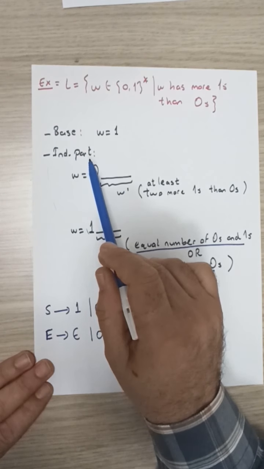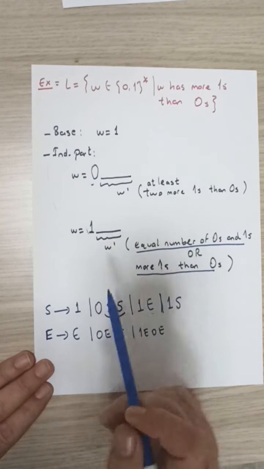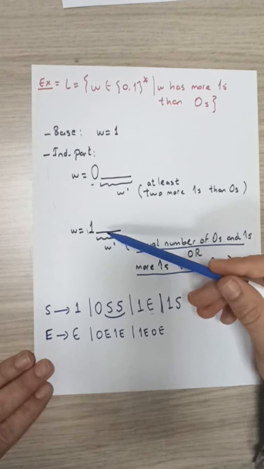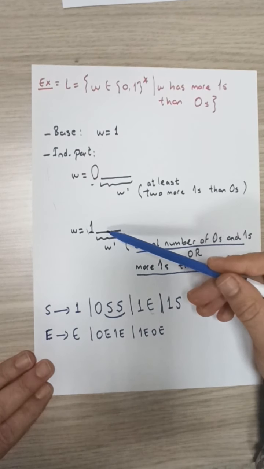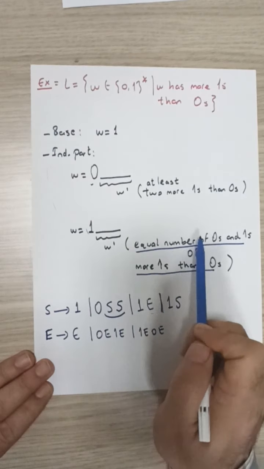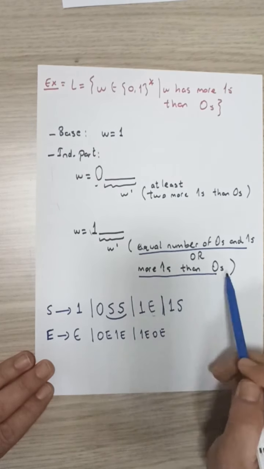For the inductive part of our design, cases where the string starts with a 0 will be generated through this rule, and strings starting with a 1 can be generated either through this rule corresponding to the first subcase or this rule corresponding to this second subcase.